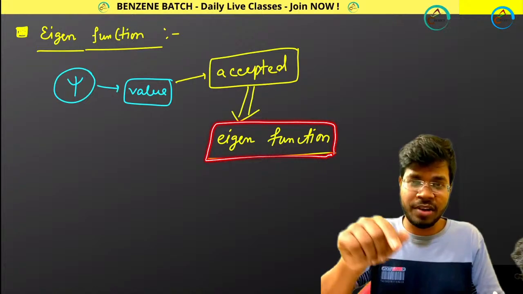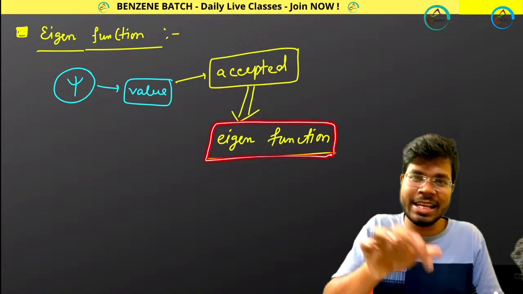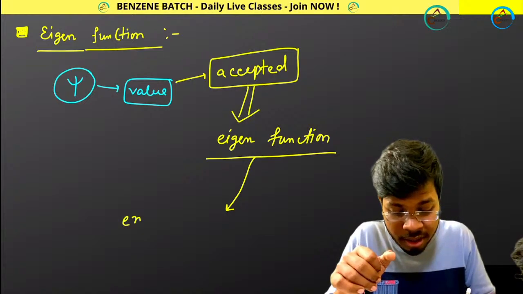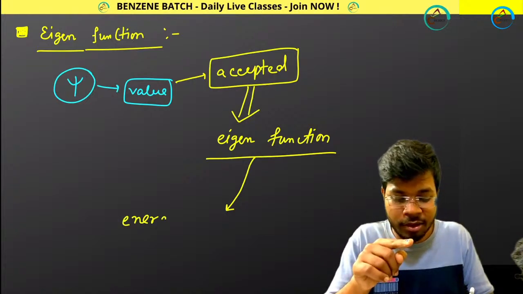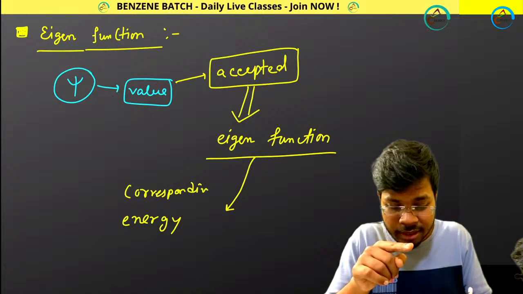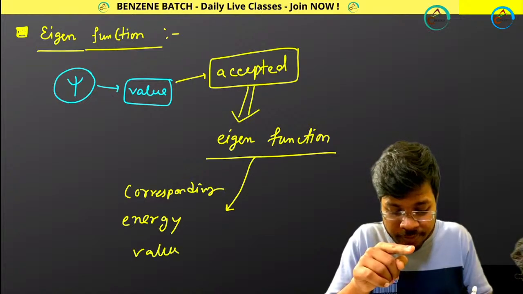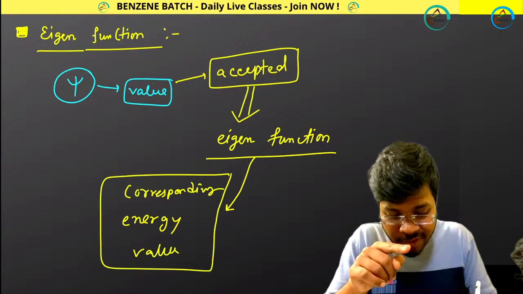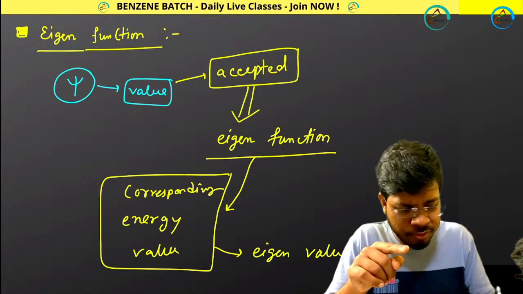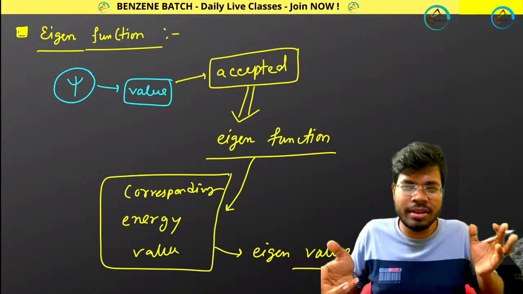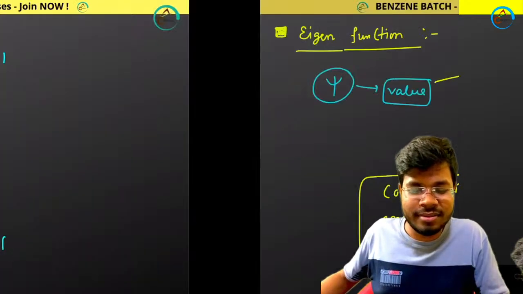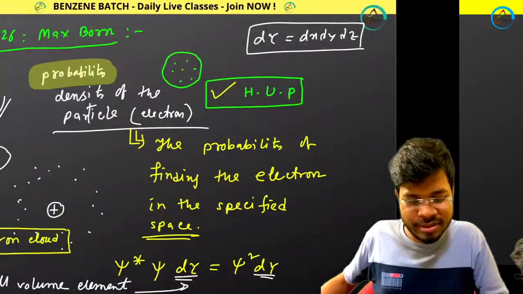Okay, it's a new kind of function. That's a theoretical explanation. And the corresponding energy value, remember, I am telling you a very important thing: the corresponding energy value is called Eigen value. Now you can ask me, what is the energy value? Actually, I solved this problem a long time ago. Let me go back and show you.